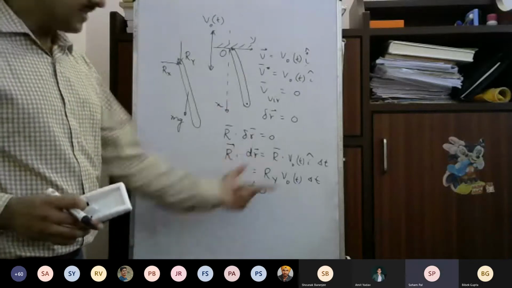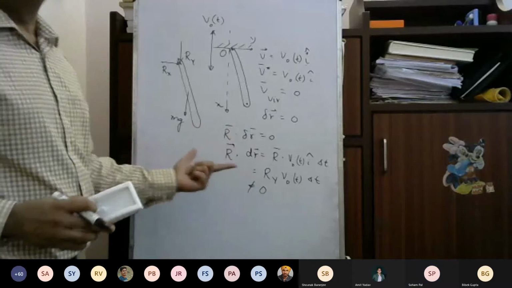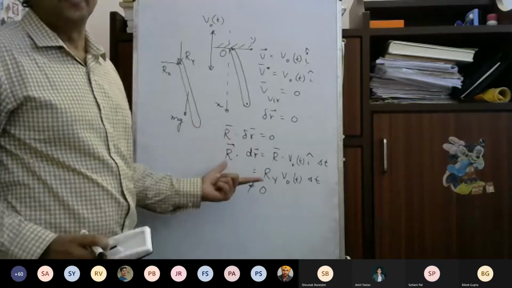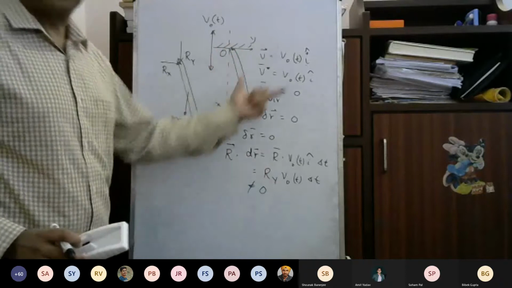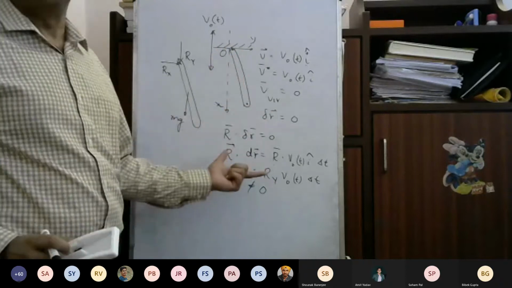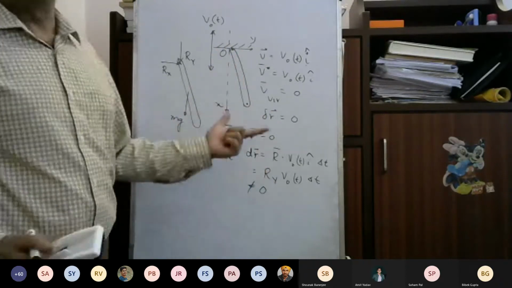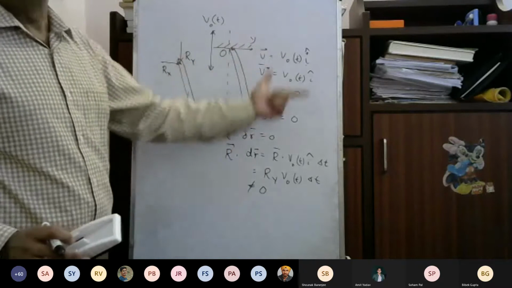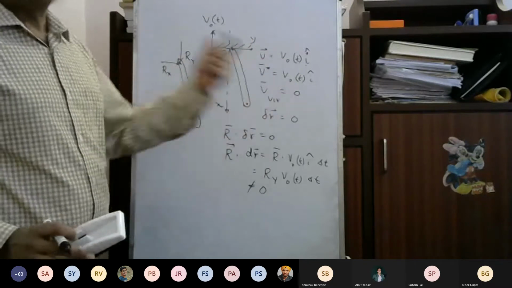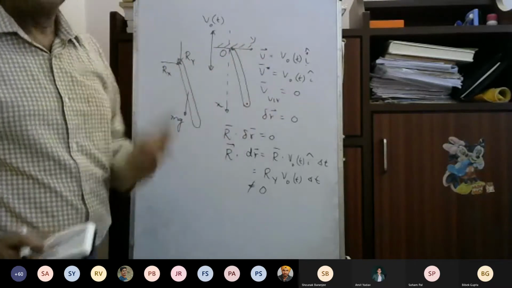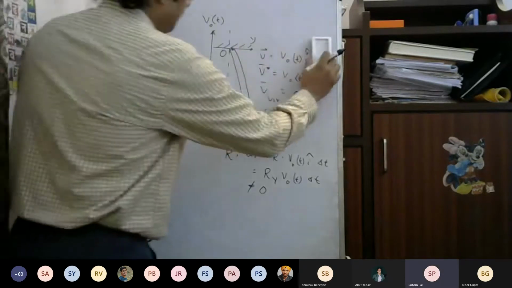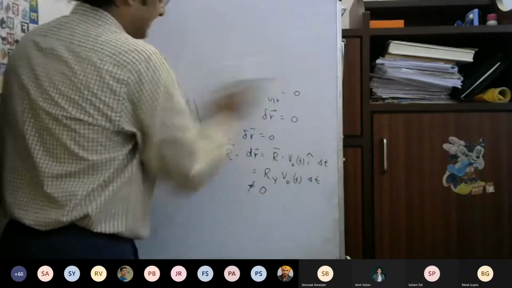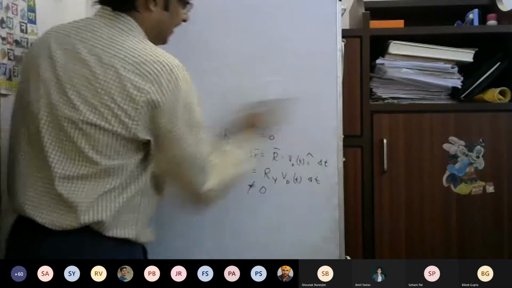Is this clear that the virtual work will be 0, but real work not necessarily be 0? So we'll name this the virtual work principle, not the work principle, because the real work need not be 0, but the virtual work must be 0. That is what the principle says. Now let me take another example.